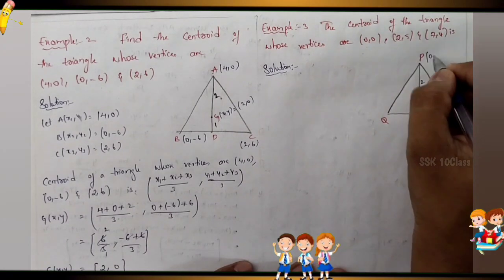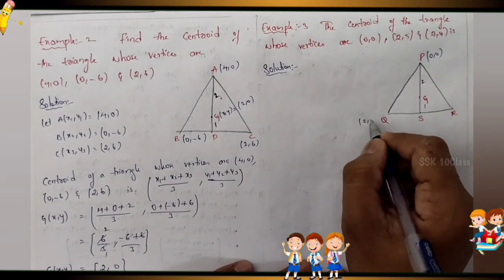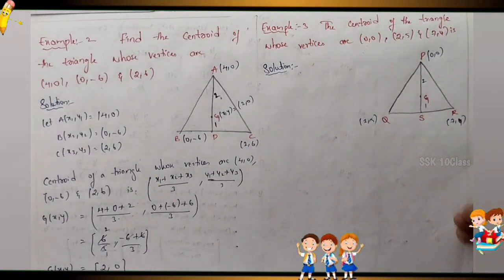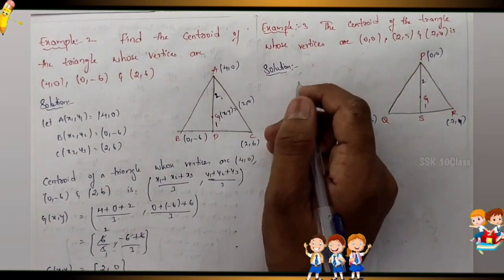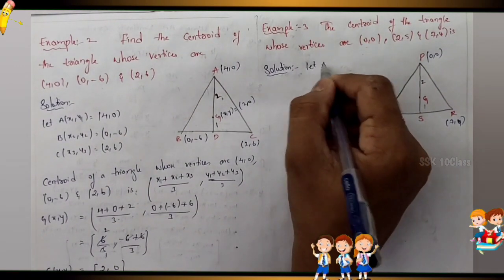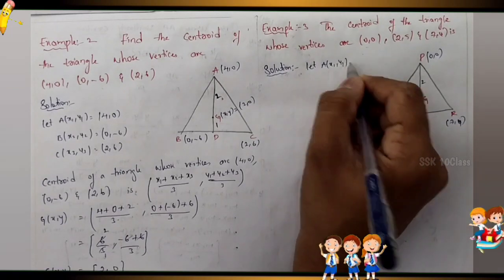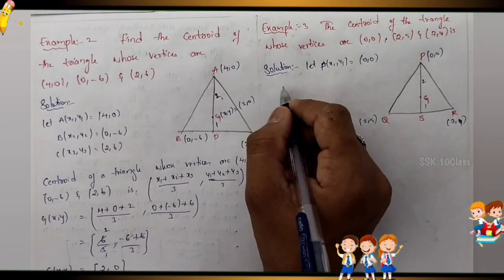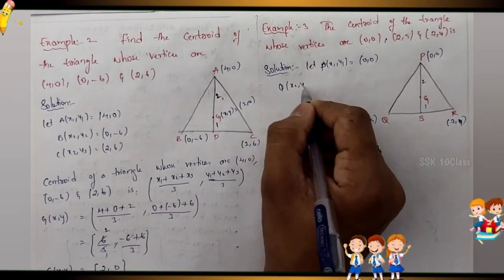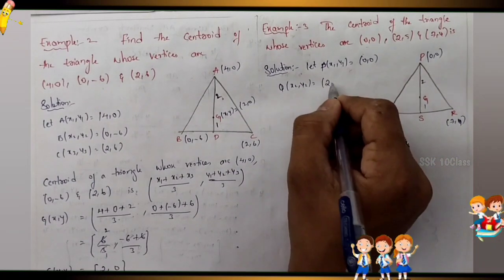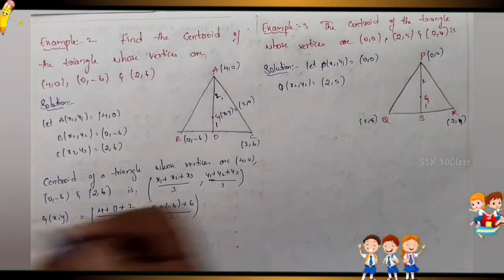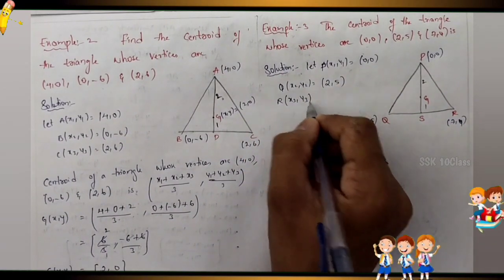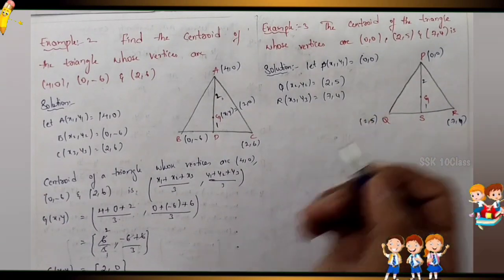So what given P value? 0 comma 0. Q value is 2 comma 5. R value 7 comma 4. Now write down. Let P x1 comma y1 is 0 comma 0. Next, Q x2 comma y2 is 2 comma 5. Next, R value x3 comma y3 is equals to 7 comma 4.